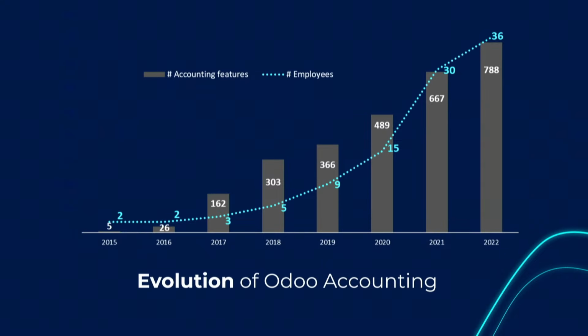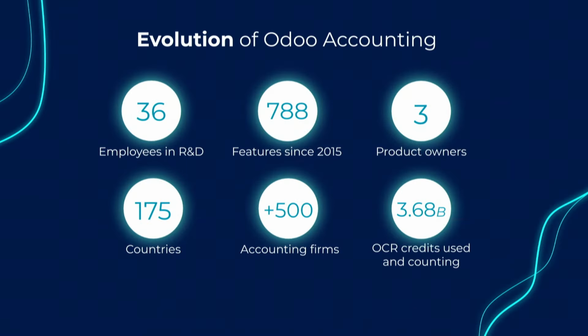But before we start, let's have a small overview of the following figures. This gives you the evolution from 2015 till now, in terms of number of developers in the R&D team and the number of features they released. In 2015, there were only 2 of them. But now, 7 years later, there are more than 36 developers, and together with 3 amazing product owners, they released more than 788 new features since 2015.